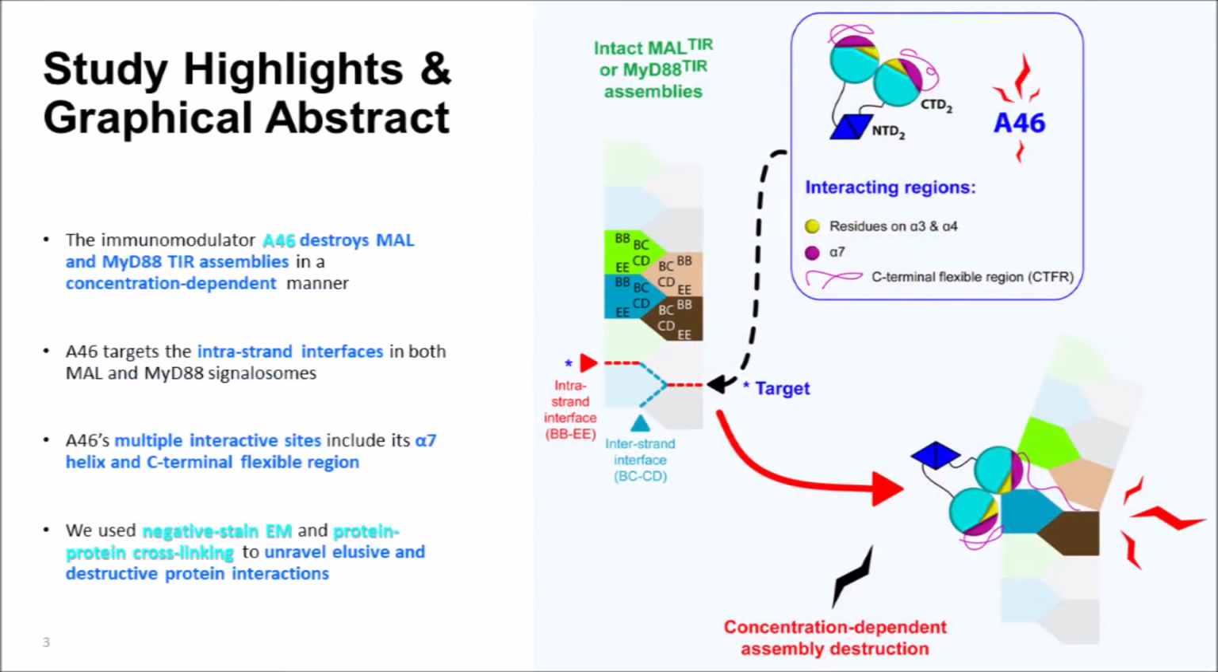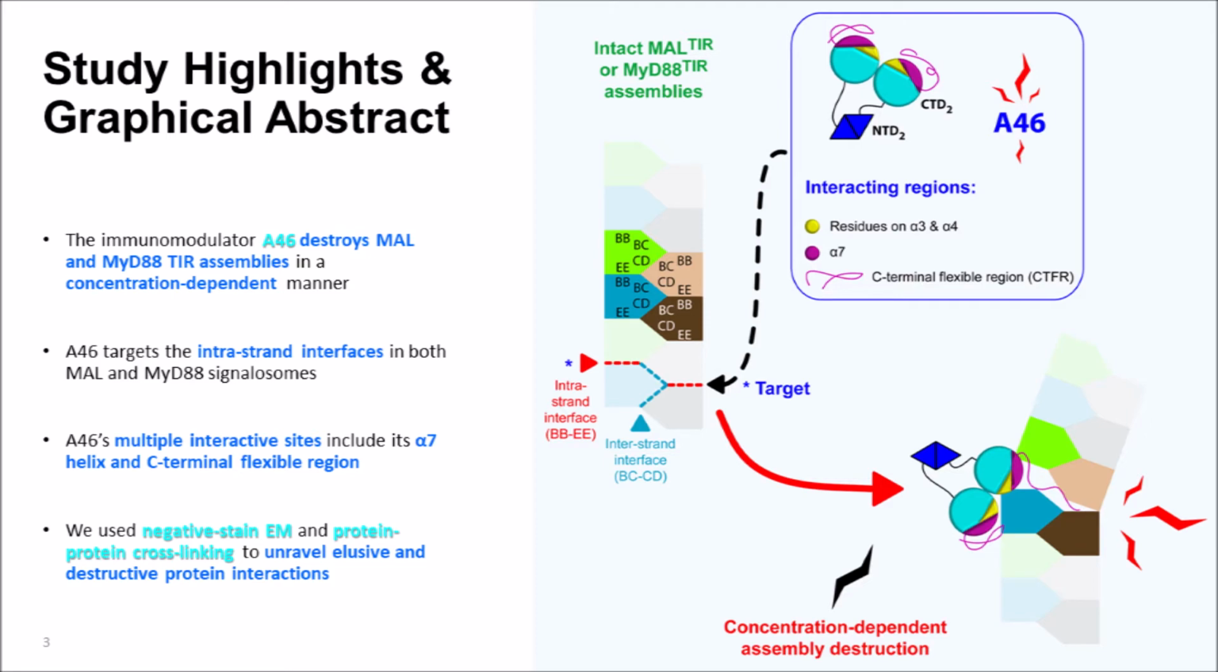In this study, we show that A46 destroys MAL and MyD88 TIR domain assemblies in a concentration-dependent manner by targeting their intra-strand interfaces, and that the multiple interactive facets of A46 include its alpha-7 helix and C-terminal flexible region. In order to unravel the elusive and destructive protein interactions in question, we used negative stain EM and protein-protein cross-linking.